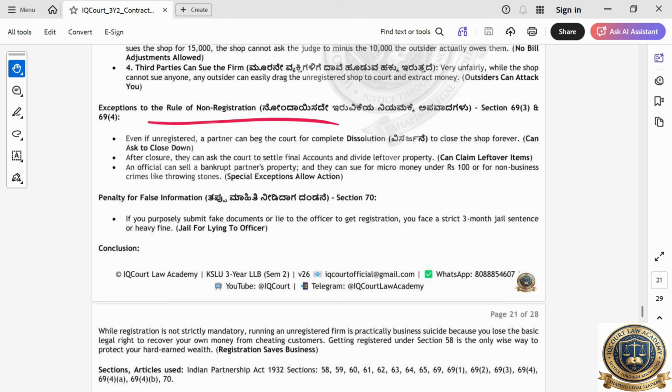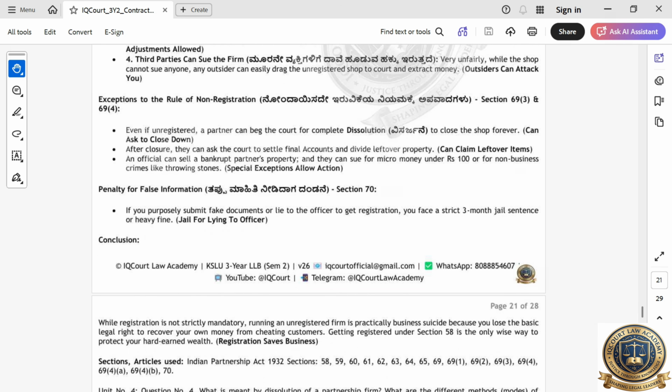Okay, exceptions to the rules. Some exceptions are there. Even though the firm is not registered, still they can file. Which are those exceptions that you have to write? Like partners can beg the court for complete dissolution.